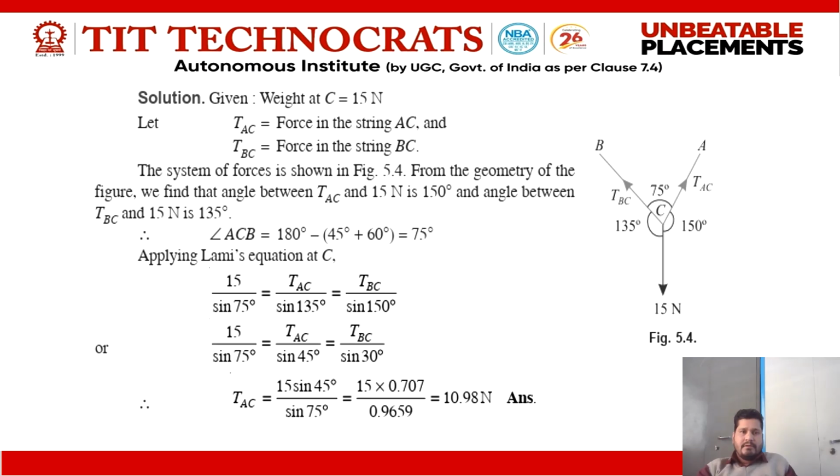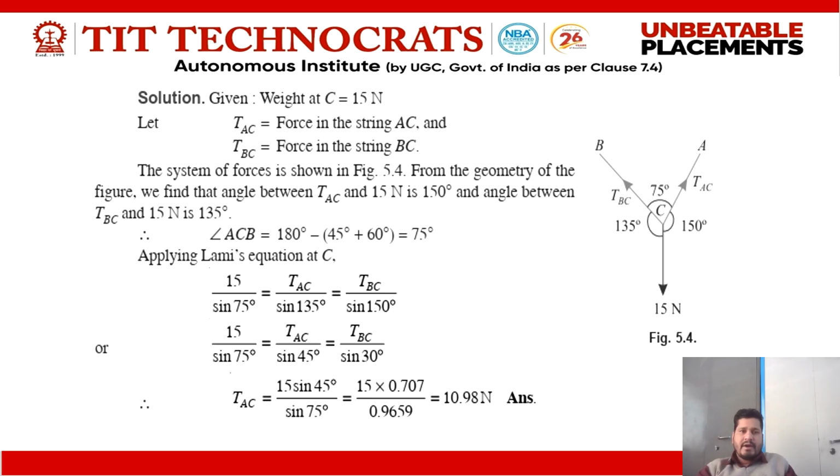Now we have a weight at joint C, that is 50 Newton. Let TAC be the force in the string AC, and TBC the force in the string BC. The system of forces is as shown in the figure.